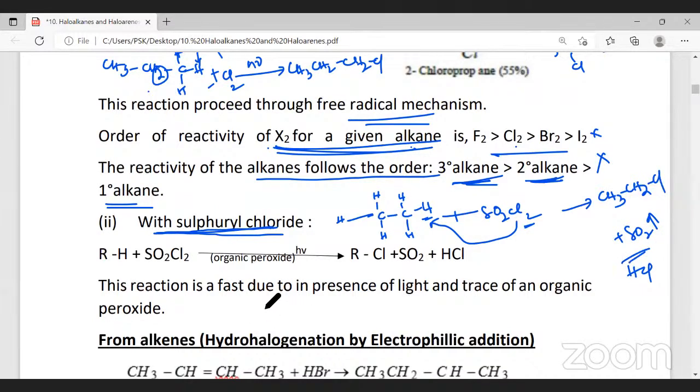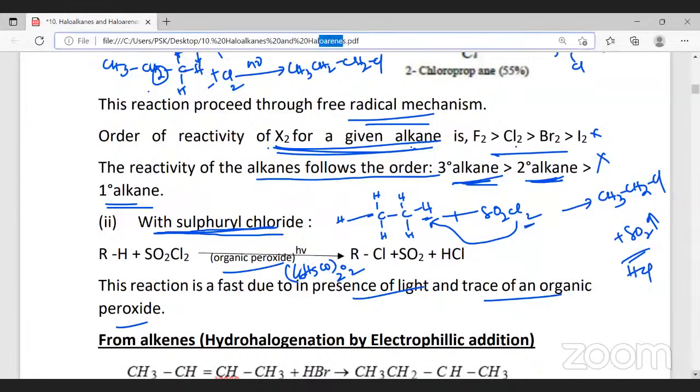This reaction is a fast reaction due to the presence of light and traces of organic peroxide. So organic peroxide, benzoyl peroxide, is used as a catalyst. C6H5 CO O O CO C6H5. This is called benzoyl peroxide. So benzoyl peroxide is an example for organic peroxide. Are you following, Ajay? Yes, sir.